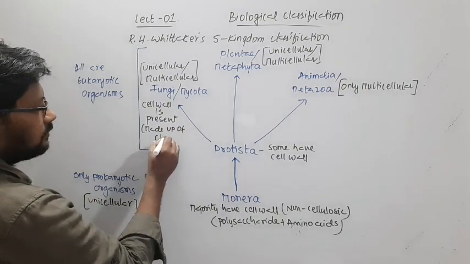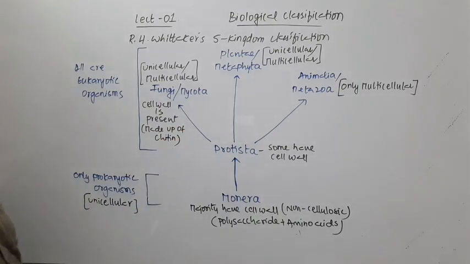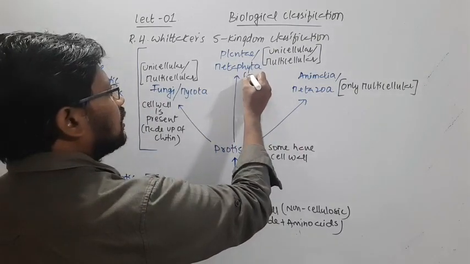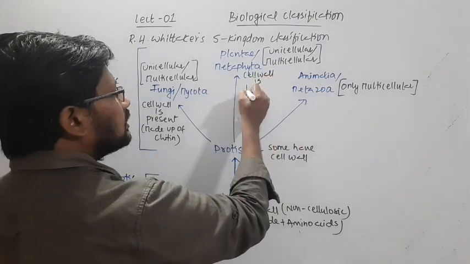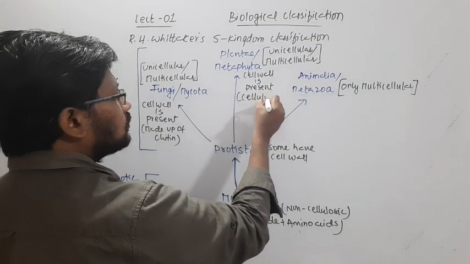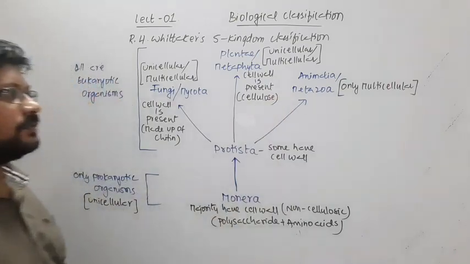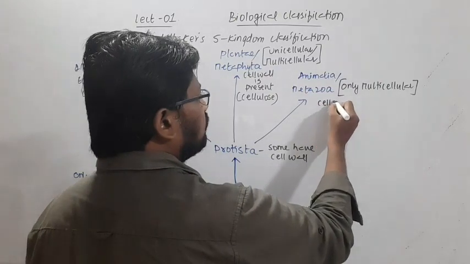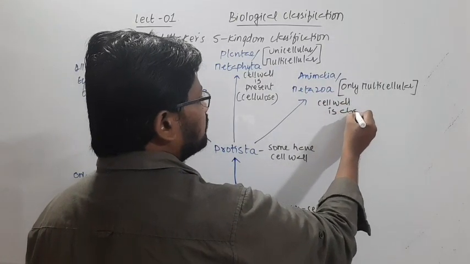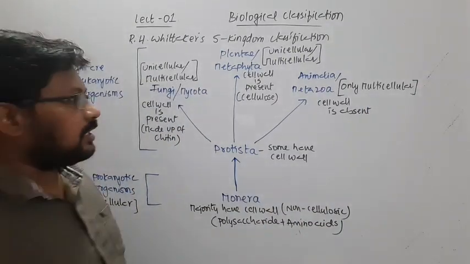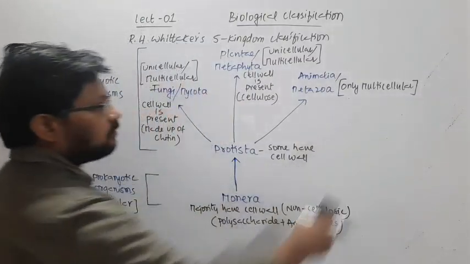In the Plantae group, they also have a cell wall, which is made up of cellulose. And in kingdom Animalia, the cell wall is absent.